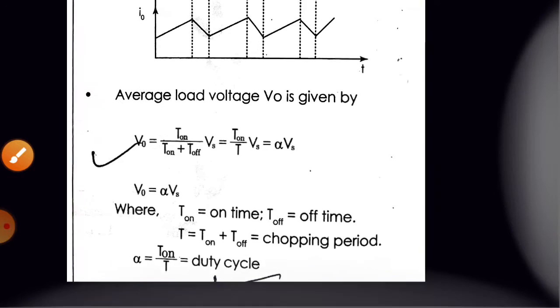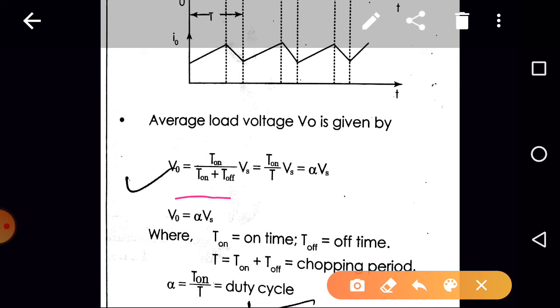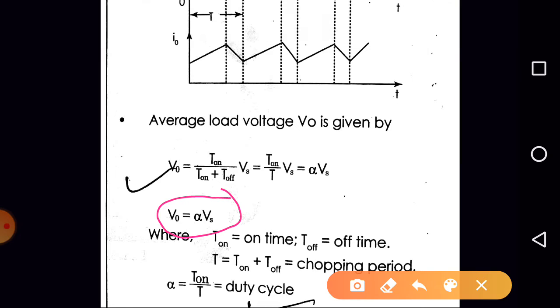Now here the average value of the output voltage is equal to alpha into Vs. What is alpha? Alpha is T on by T. Now what is the value of alpha, whether it is less than 1 or greater than 1? Check. Alpha is T on by T, right? So whether T is less than T on, not possible, because T is nothing but T on plus T off, right? So definitely T is always greater than T on.